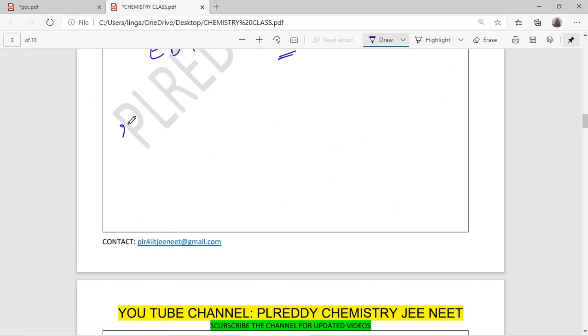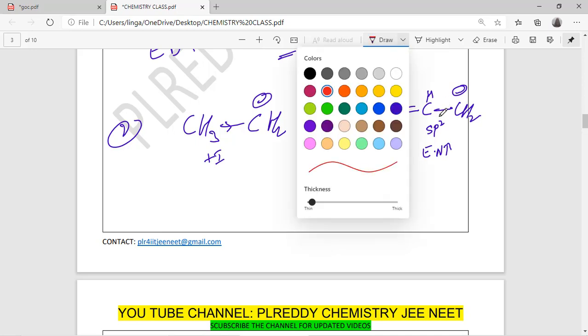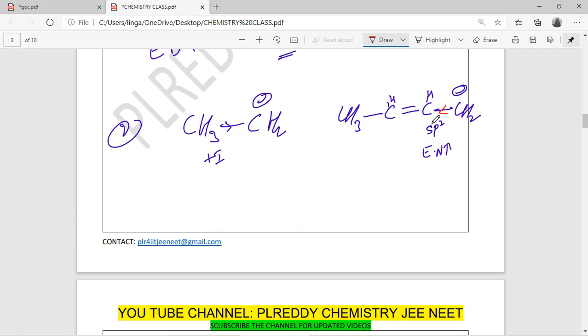Next, one more example of this carbon, sp2 hybridization, means electronegativity is more. If more electronegativity is there, it is pulling electron towards the second carbon. This is one reason: minus inductive. The second reason is this pi bond, this negative charge will be delocalized, means resonance is there. If resonance is there, then also it will get more stable.